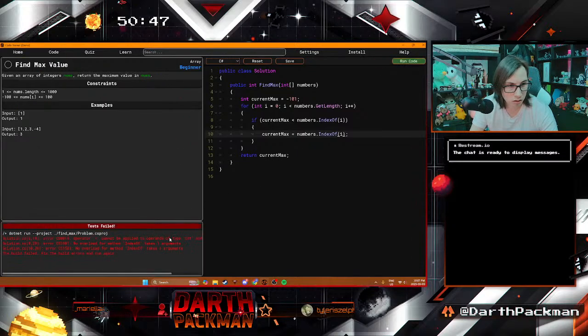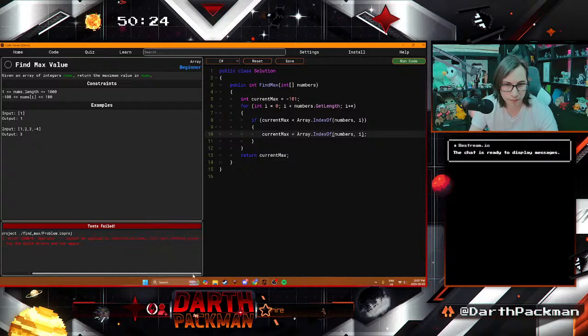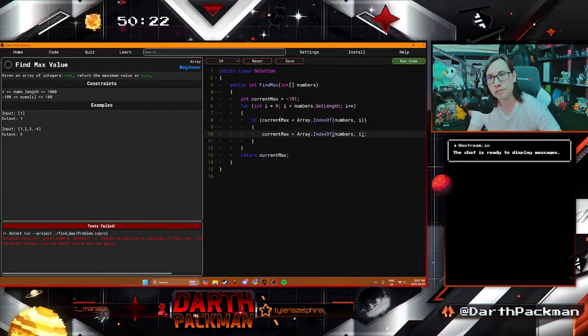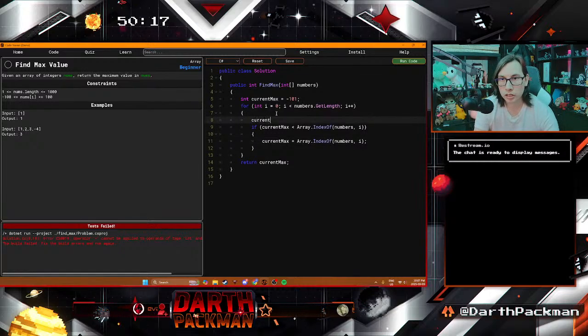Okay, so no. So what it ends up being, I think, with this one here is it becomes array dot index of brackets numbers comma I, maybe something like that. I don't code in C# often, so we'll see how this goes. Why are you like this? Okay, let's just put current number equals.